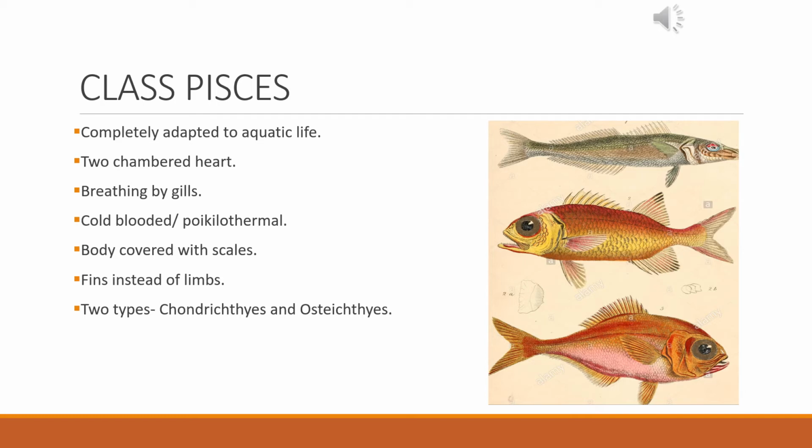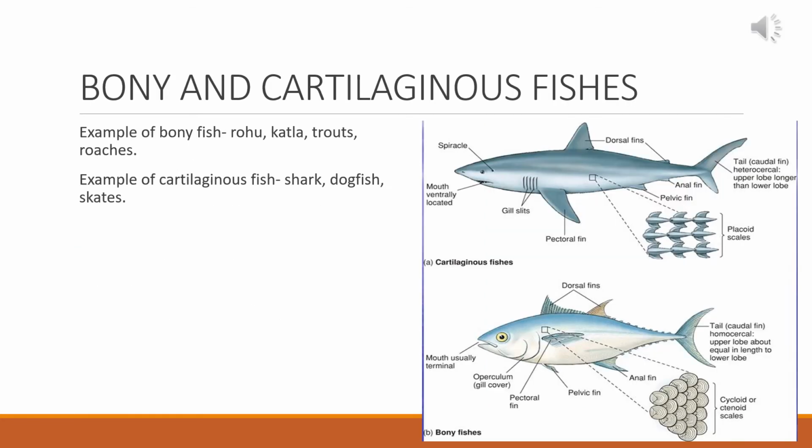Two types of class Pisces can be seen, Chondrichthyes and Osteichthyes. The Chondrichthyes division contains the cartilaginous fishes like the shark, and the Osteichthyes division contains the bony fishes like rohu, katla or any carp. The cartilaginous fishes have an internal skeleton made up of cartilage, but the bony fishes have an internal skeleton made up of bones.